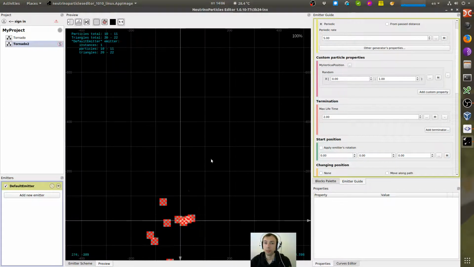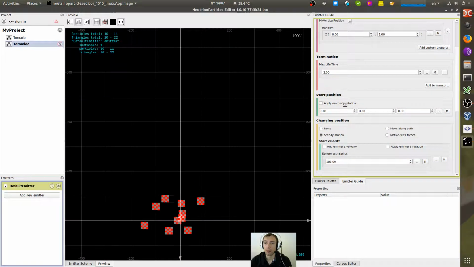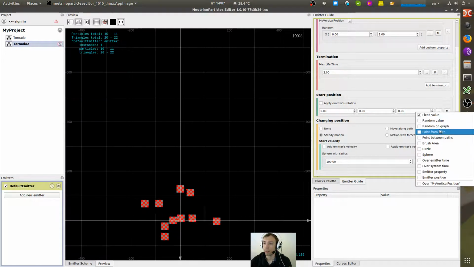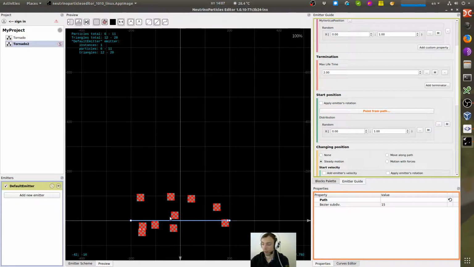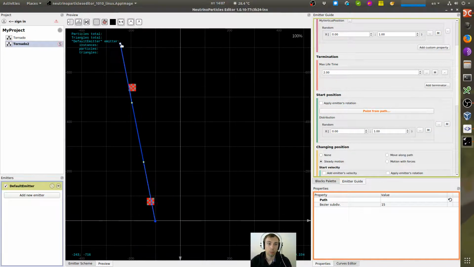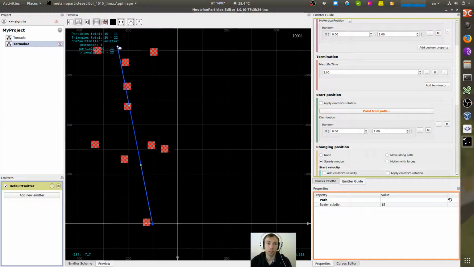So now for each particle we have this custom property. Let's start from the starting position. Starting position is a fixed 0 point, and I will use point from path, and this path will specify the left side of the tornado.